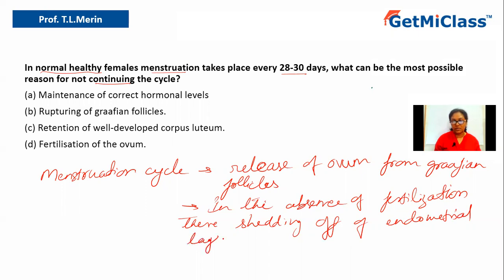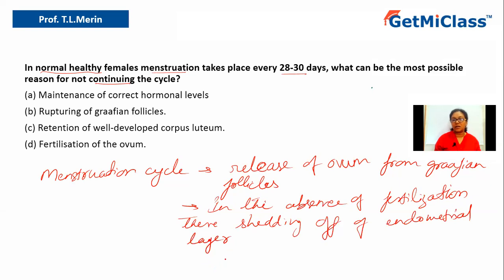That gets shed off along with a lot of blood which comes from the rupturing of the blood vessels which are present in the endometrium. So the endometrial layer will get shed off and it will be excreted. This happens in the absence of fertilization.